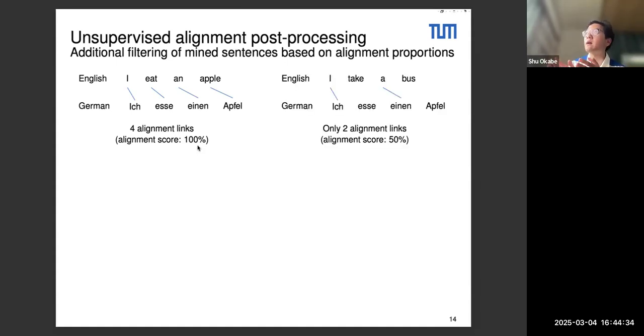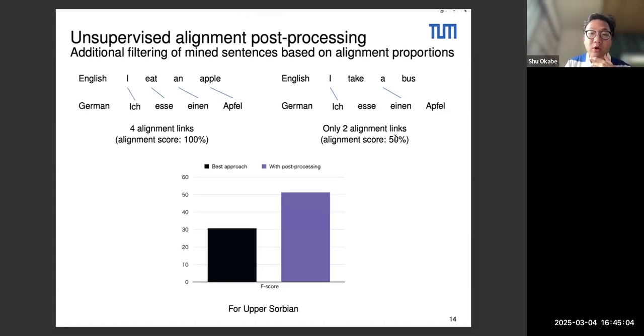Whereas if you have a sentence pair for which there are not enough alignments because they're not true translations, such as in this example, where we have the same I eat an apple in German, but in English we have I take a bus, there will be words for which we will not have any alignments, such as bus and take, and in this case we have a lower alignment score. Based on this, we're going to be able to filter out sentence pairs which are of low quality. Doing this post-processing, we managed to have a significant increase in the mined corpus quality, as we go from 30 for the best performing approach so far to 50.